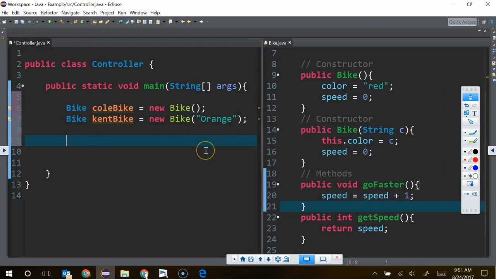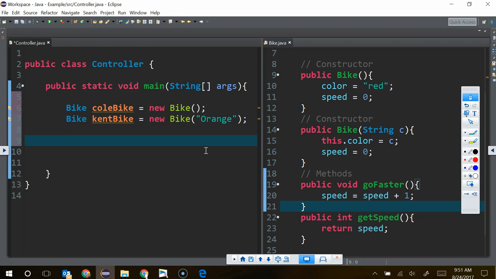Now listen, so let's go about this. Now remember, Cole and I both have bikes, right? They both have colors, but they're different. And they both have speeds, but those are different. So Cole, because he's young and wants to be cool and doesn't want to hang out with the teacher, is going to try to get away from it, right? So how does Cole go faster? So we need your bike to go faster, right?